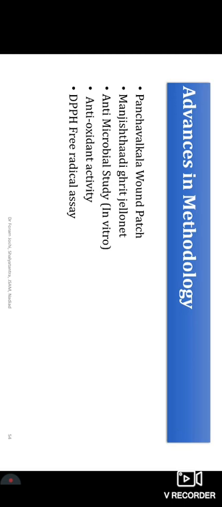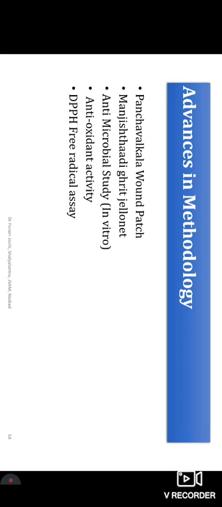And what I am telling is not about pharma or medical products. These are all used in government and private medical institutes of Ayurveda. None of this listed is in the market. Another is antioxidant activity studies of the drug and DPPH free radical assays. What are they? We will see that in later slides. There is the conjugal wound patch that has been developed by respected Professor Sahu sir, and it is under study, being practiced in an animal model right now, and the human model will be listed later on.